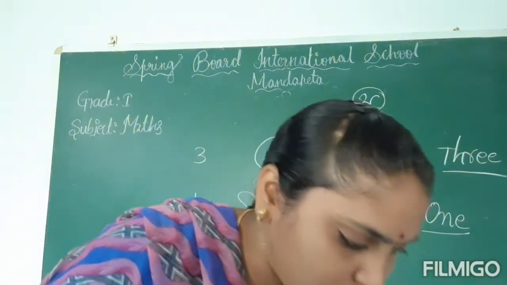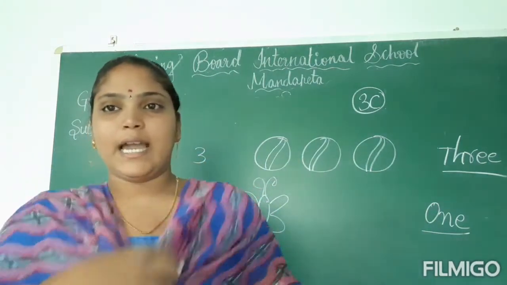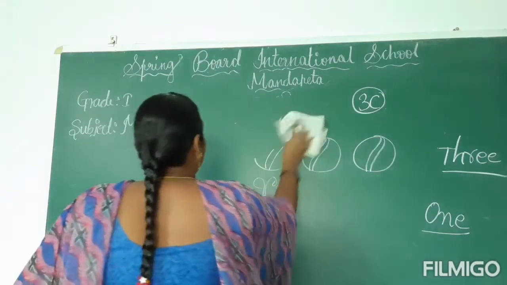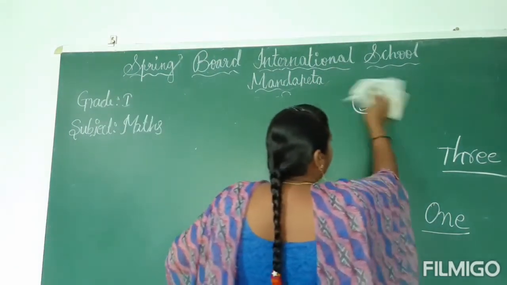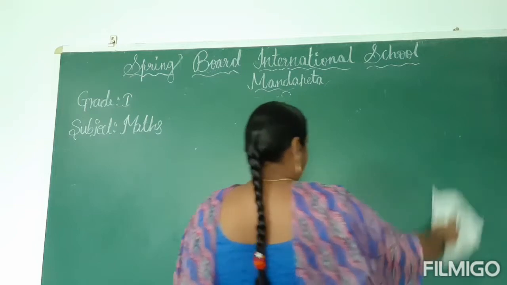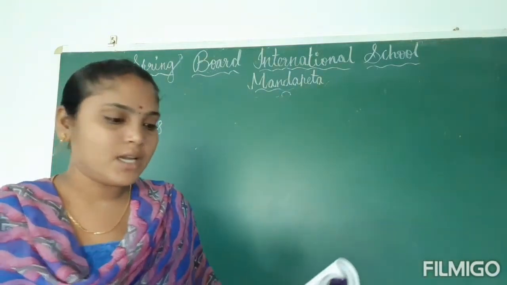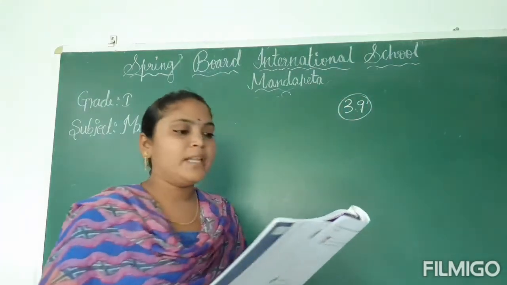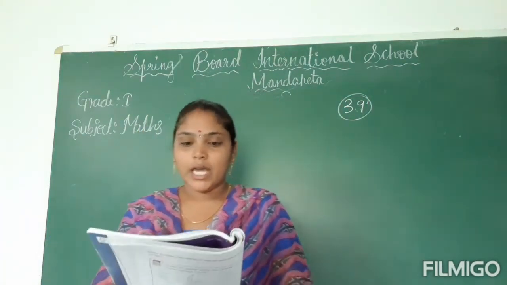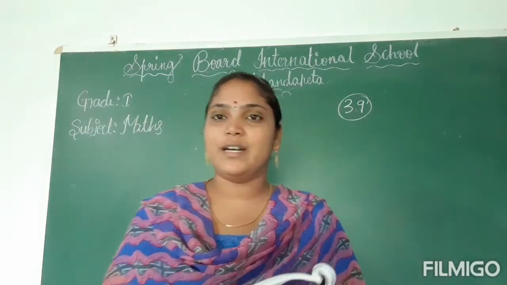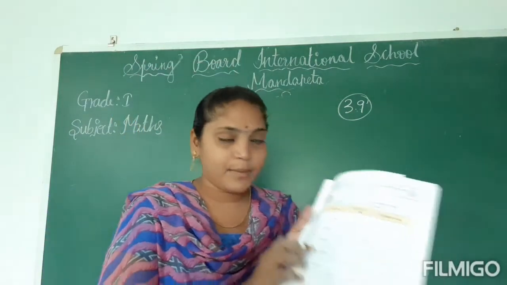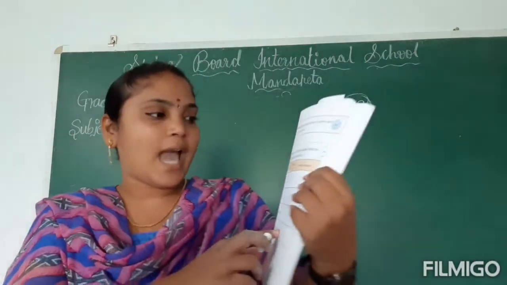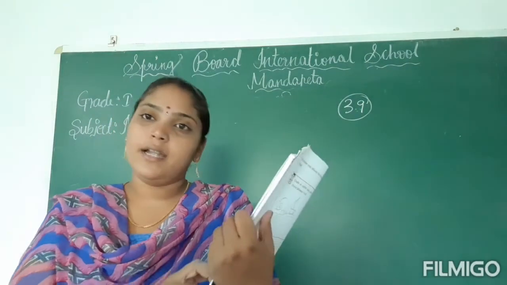Next, everyone open page number 39. Observe 3.9. How many legs? How many legs do the following have? Write the number and number name for each. So here animals are given, and we have to write the number of legs each animal has and write the number name.